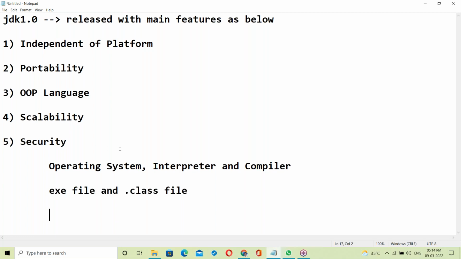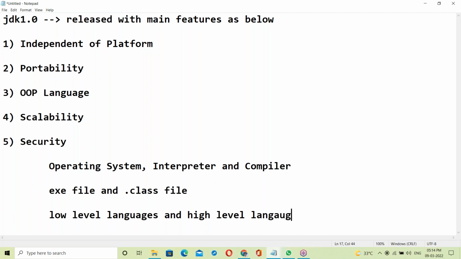Apart from this, low level languages and high level languages. If you know all of these things, then it is easy to understand Java.